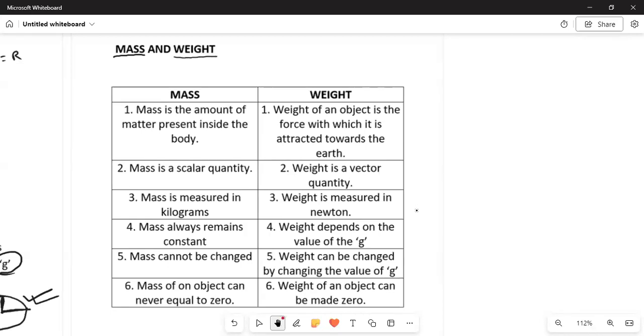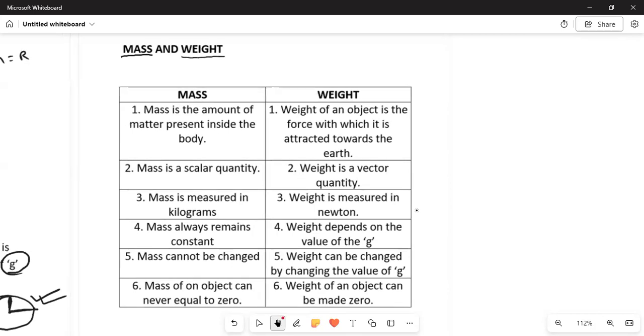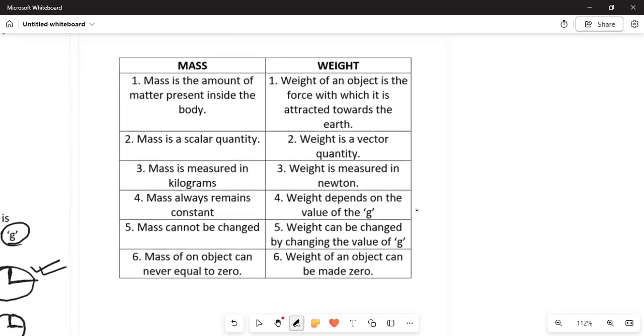So this is a comparison between the two, mass and weight. See, mass is the amount of matter present inside the body, the total amount of matter. It's how many atoms and molecules are present inside it. It is given by the mass.